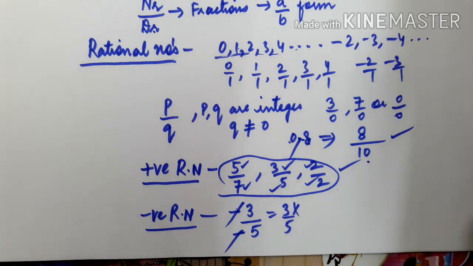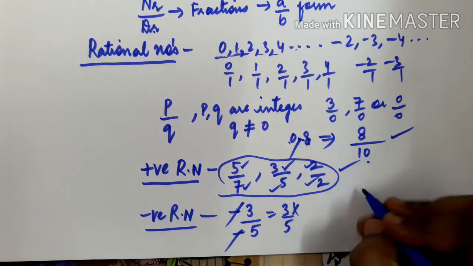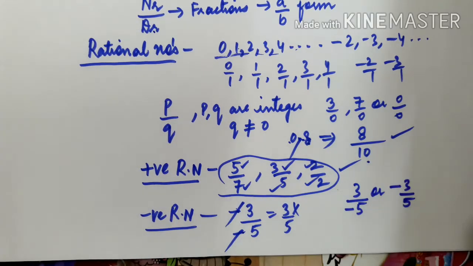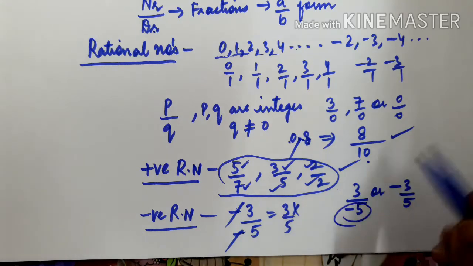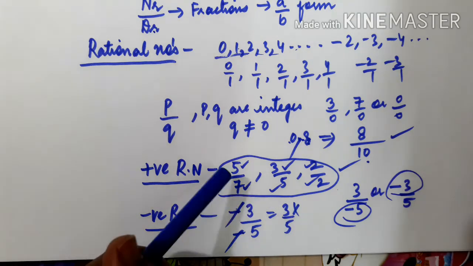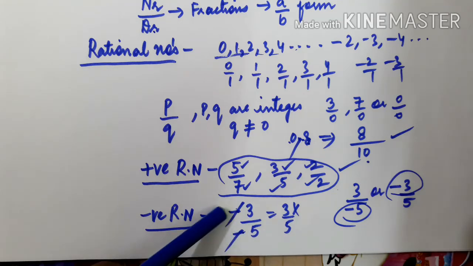So actually a rational number is said to be negative if one of its numerator or denominator is negative. Either it can be the numerator or it can be the denominator. Any one can be negative. Then in that case you can say it is a negative rational number. Either you can have 3 by minus 5 or else minus 3 by 5. The negative sign should be either in the denominator or in the numerator. If it is in both, then both get cancelled and give you a positive rational number.